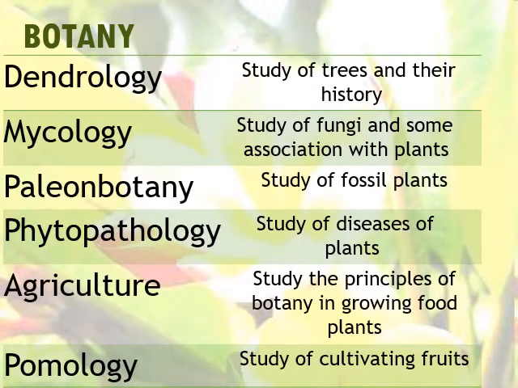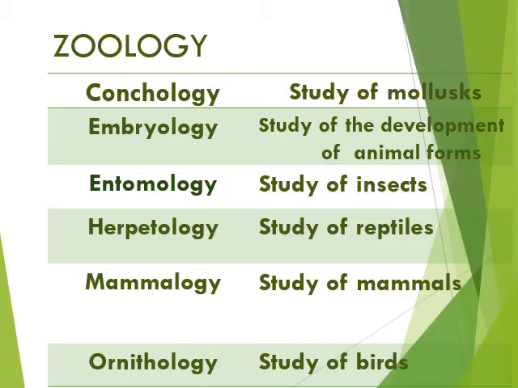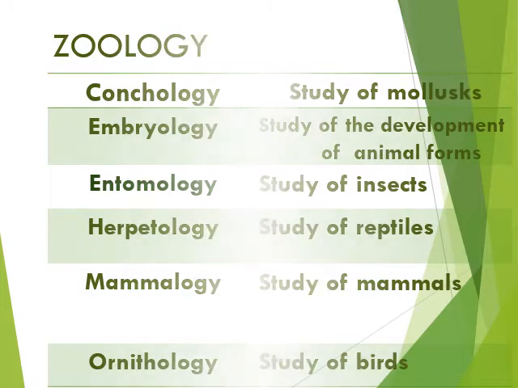Some branches of botany are dendrology, mycology, paleobotany, phytopathology, agriculture, pomology. And some sub-branches of zoology are conchology, embryology, entomology, herpetology, mammalogy, ornithology.